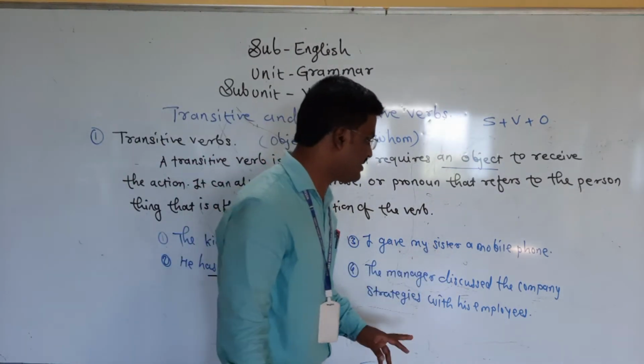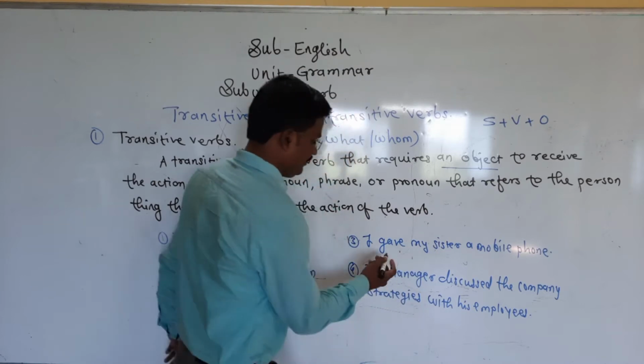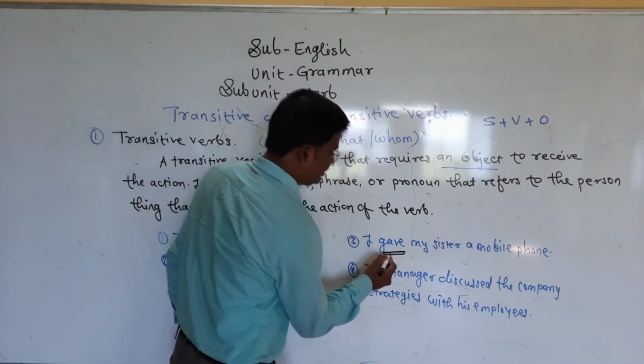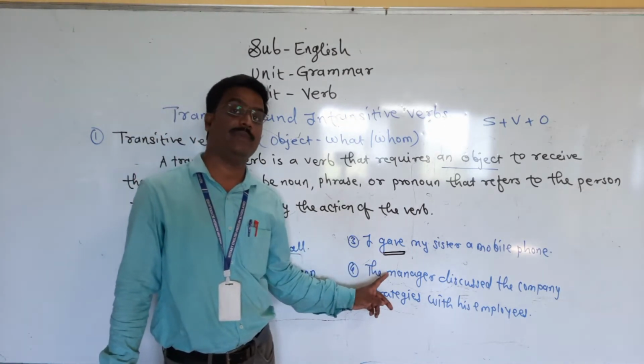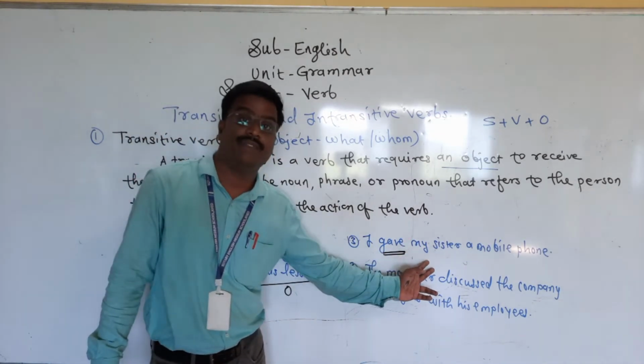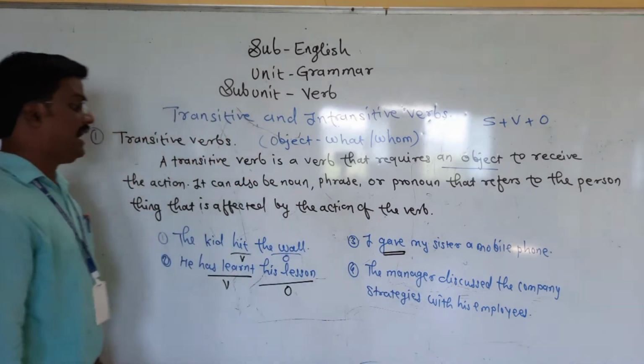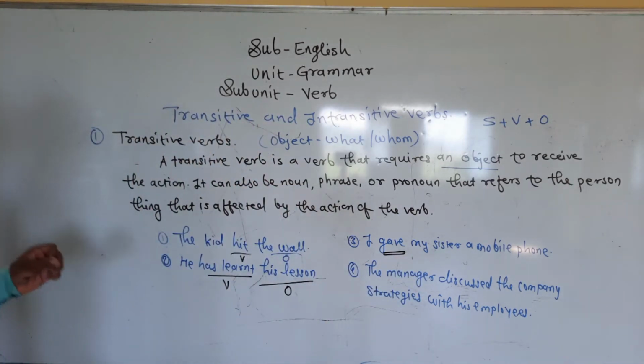Next, I gave my sister a mobile phone. See friends, here gave is an action word and a transitive verb. Why is it a transitive verb? Because we are getting an object in the statement.